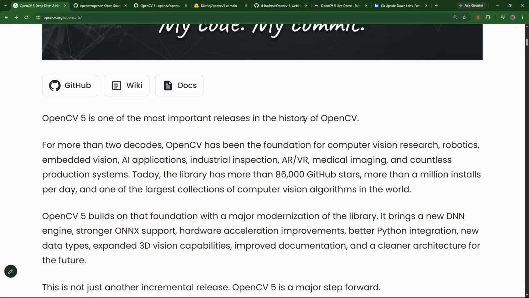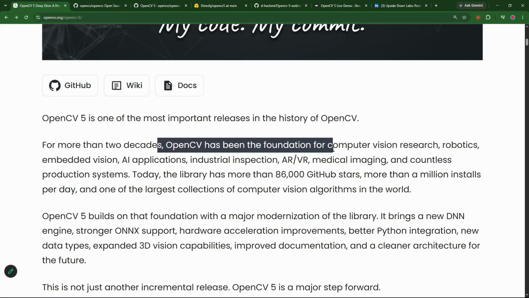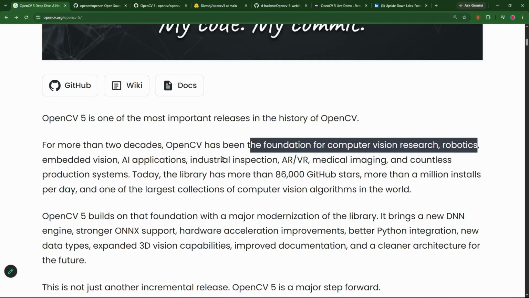This OpenCV version 5 is a very big leap in their history. For more than 2 decades, OpenCV has been the foundation for computer vision. So we know OpenCV is the oldest. Since computer vision was born, OpenCV was there, for more than 2 decades.